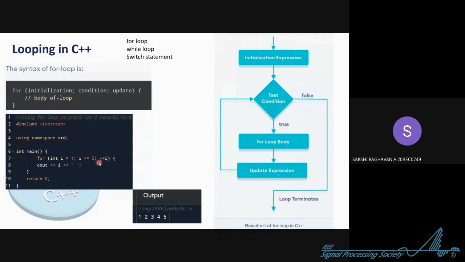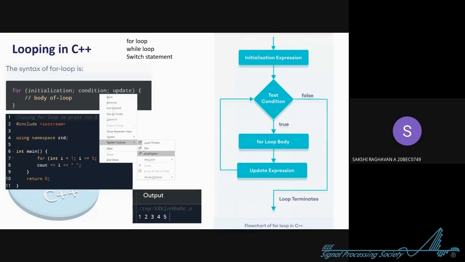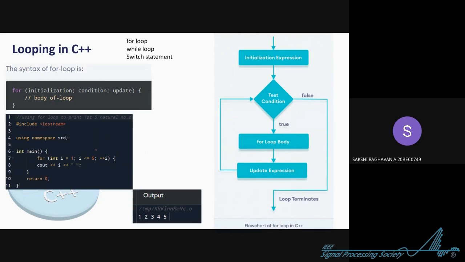This is the increment. There is actually another thing. I'll just use a pen to write that. Instead of this plus plus I, we could write minus minus I as well, in case you want to go from the back. If I give I equals 5, and the condition I greater than or equal to 1 if we want to print natural numbers, then instead of plus plus I, the numbers will be printed like 5, 4, 3, 2, 1 in descending order.